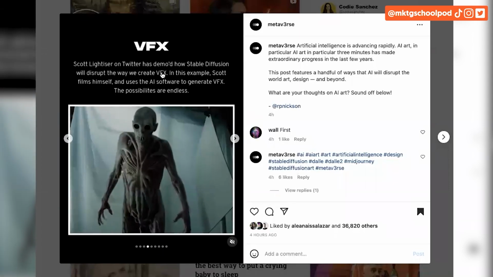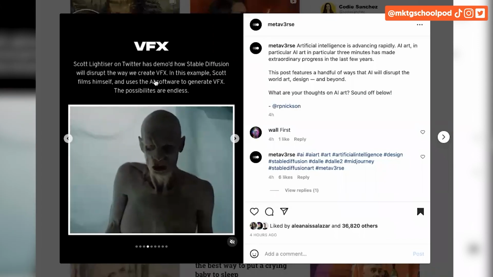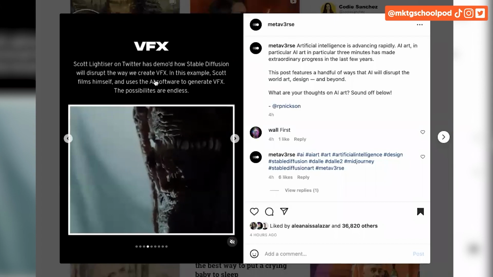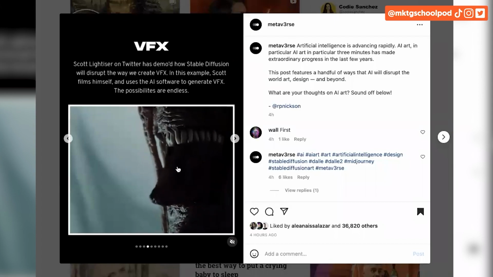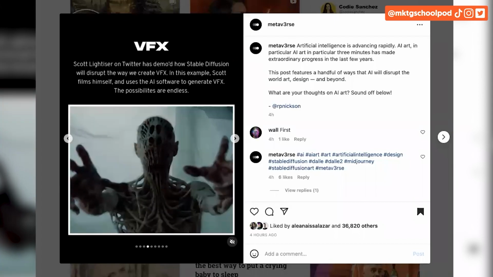So this one over here, I don't like horror movies. I'm pretty sure you don't either, but I can take a picture of you, Neil, and I can make you into a zombie like this, right? And that's cool. This is using Stable Diffusion. Look at this, man. This is nuts. So anyway, let's continue on.